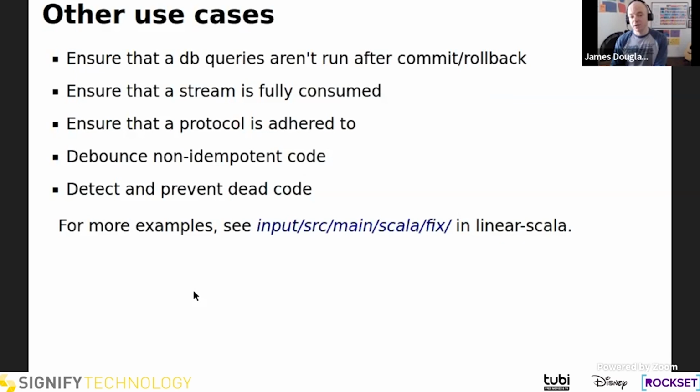We could use linear types to debounce code that has side effects or that is non-idempotent but needs to be idempotent. And then actually, as we saw, we can detect and prevent dead code. So if there's a variable that's just sitting around unused, that might be important to know because either it should be used somewhere and there's a bug, or it doesn't need to be used and we can delete it and we don't have to maintain it. There are lots more examples like this in the Linear Scala project. So if you dive into this directory, which is essentially the tests, you can see a bunch of examples.